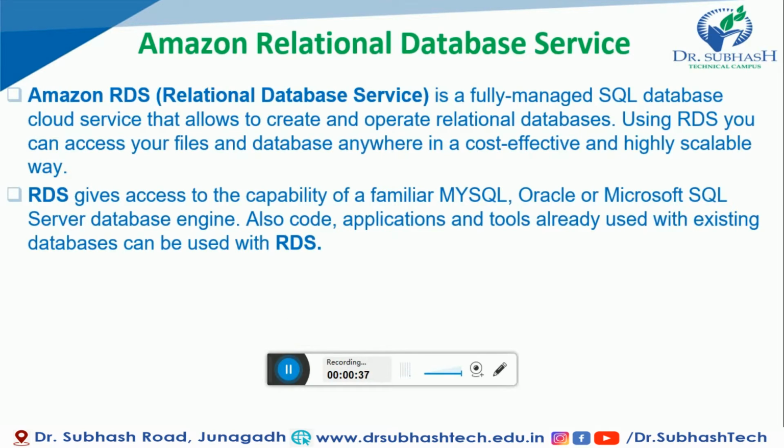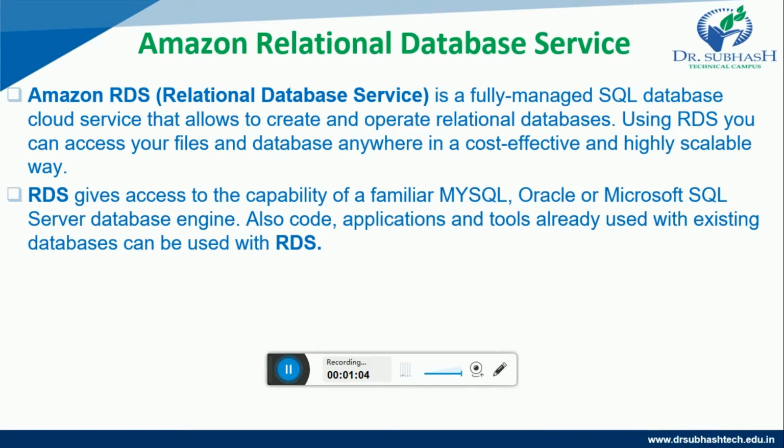Amazon RDS is a fully managed SQL database cloud service that allows you to create and operate relational databases. Using RDS, you can access your files and database anywhere in a cost-effective and highly scalable way. Also, RDS gives access to the capability of a familiar MySQL, Oracle or Microsoft SQL Server database engine. Also, code, applications and tools already used with existing databases can be used with RDS.